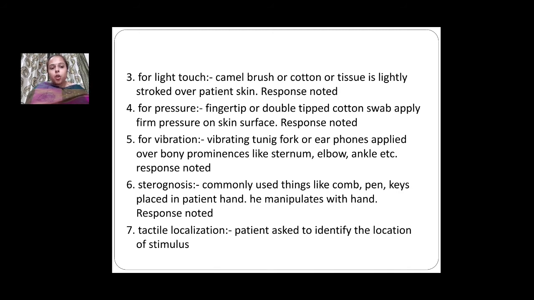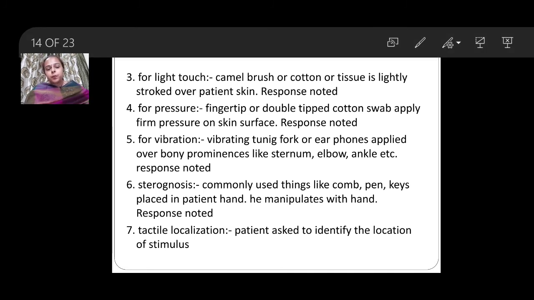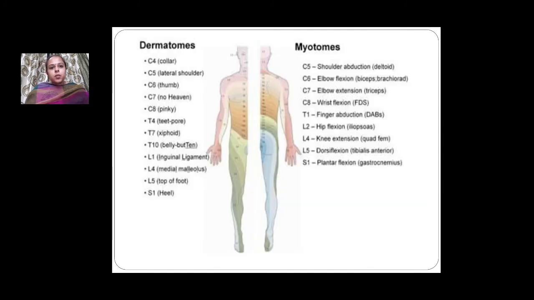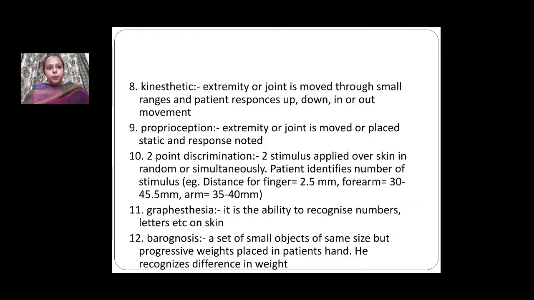Sixth point, commonly used things like comb, pen, keys are taken and placed on the patient's hand, and the patient is asked to close his eyes and manipulate the things with his hands, and he will then recognize what things they are. Seventh point is tactile localization, in which the patient will identify the location of the stimulus. Next slide shows the dermatomes and myotomes.